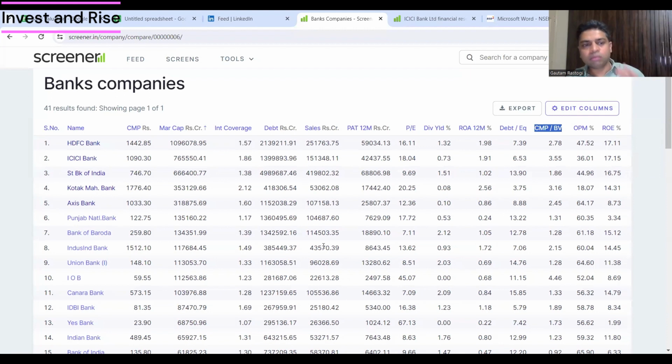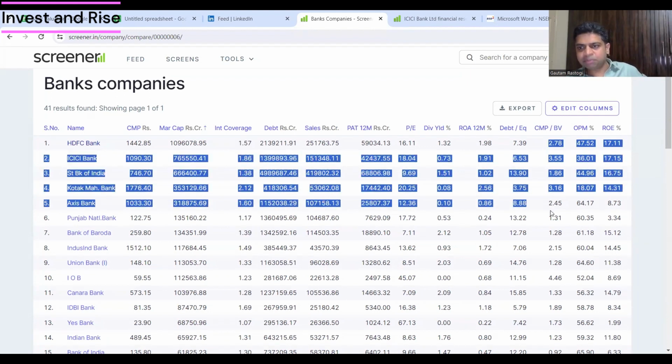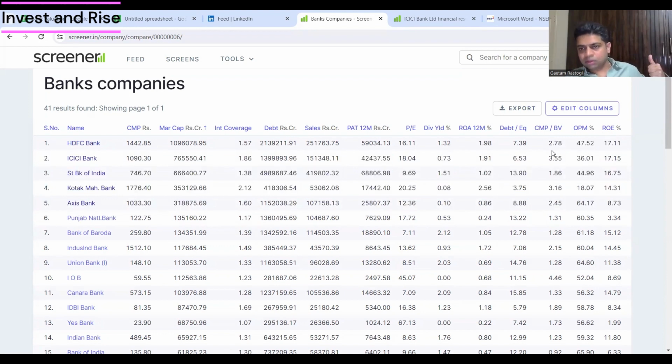All right. So with that reasoning, if you look at the PB metric for these banks, ideally a bank is said to be reasonably valued or undervalued, a bargain, if it's trading lower than 3. The PB metric should be lower than 3. So if you see HDFC, it's lower than 3. That means it is priced to be a bargain right now. ICICI Bank is over 3. It looks a tad expensive. State Bank of India looks cheap.